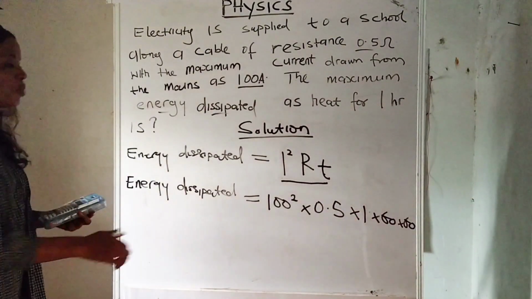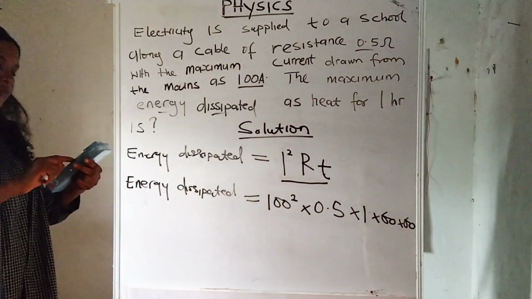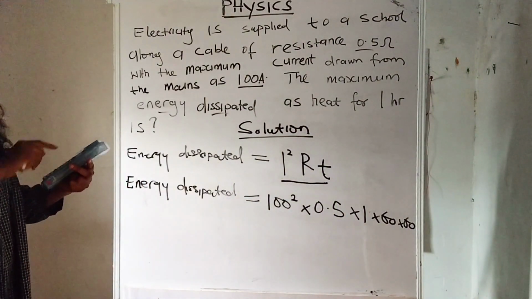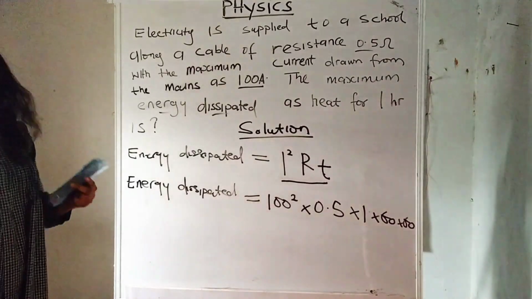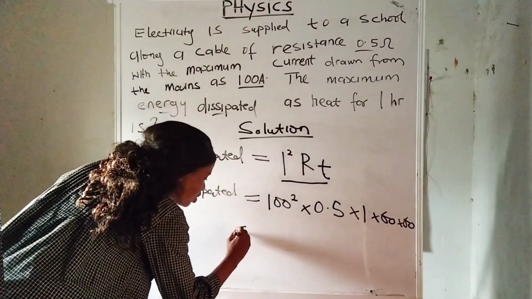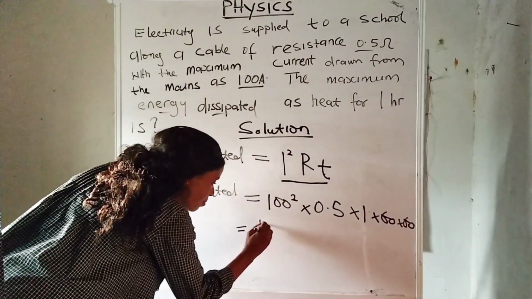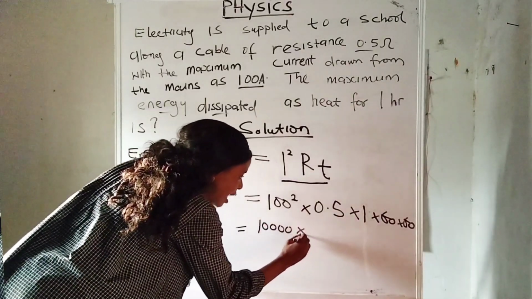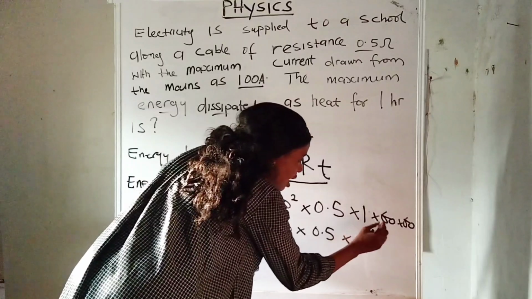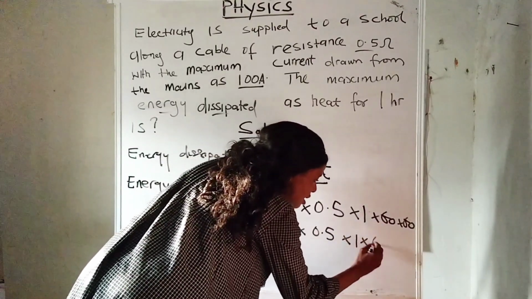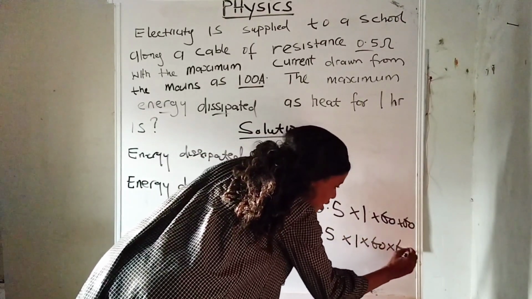I start from the first one, which is 100 squared. 100 squared gives us 10,000. So I write equals to 10,000 times 0.5 times 1 times 60 times 60.